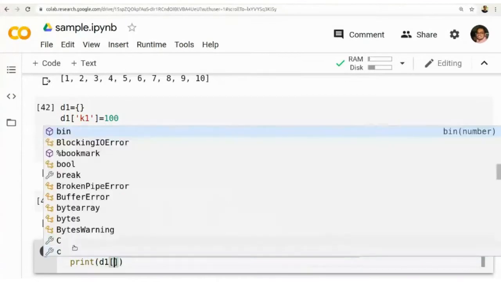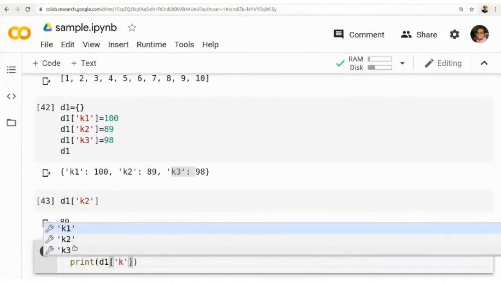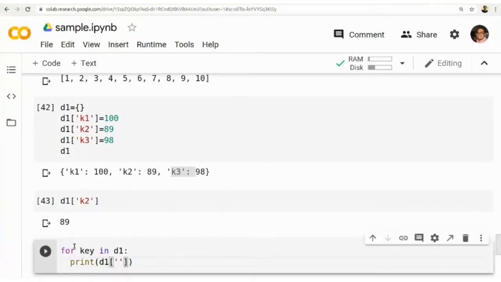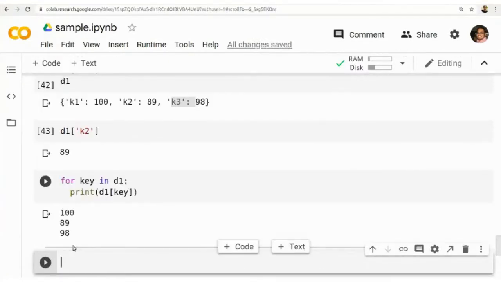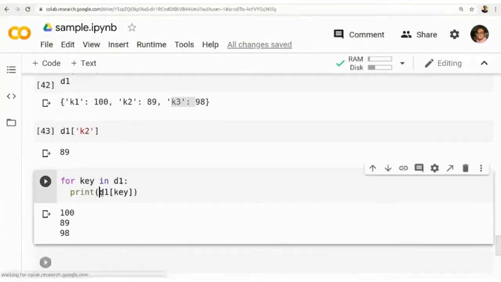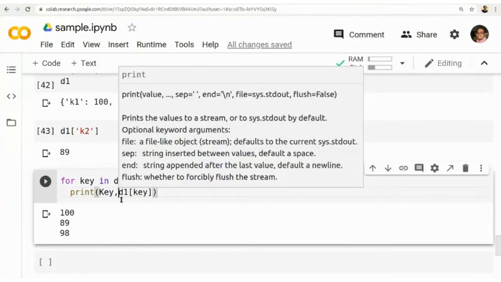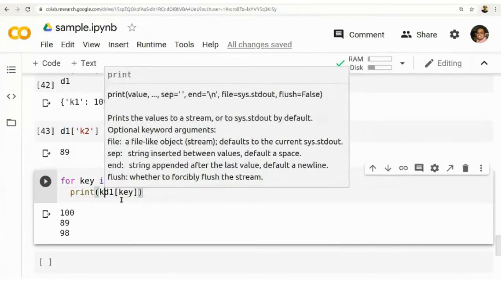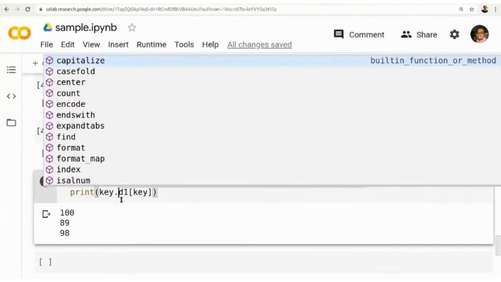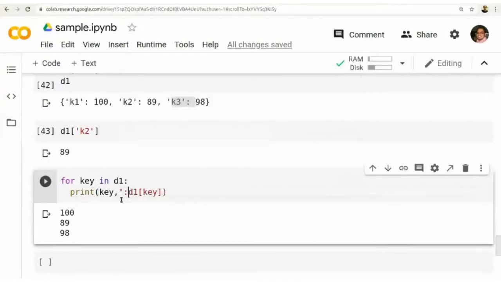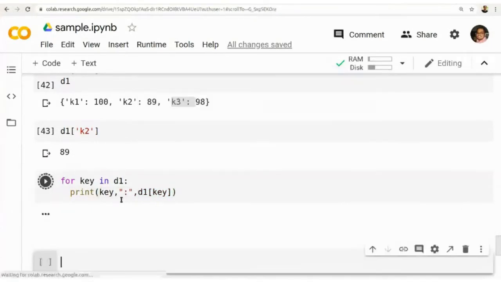For each key in the dictionary, the value D1 of K, you will get the entire value. Or you can beautifully write it as, say, the key, comma, a colon, comma, the corresponding value: K1 100, K2 89, K3 98.